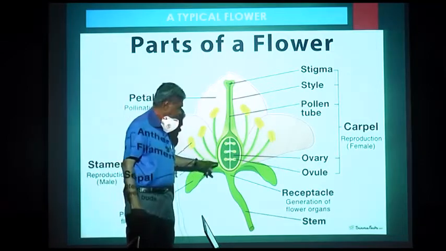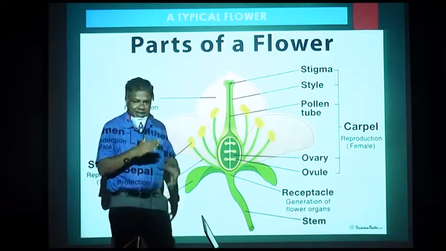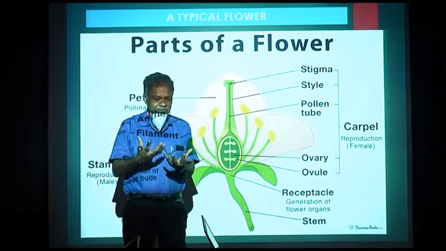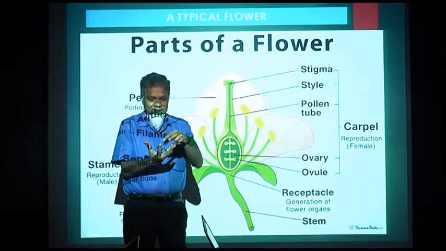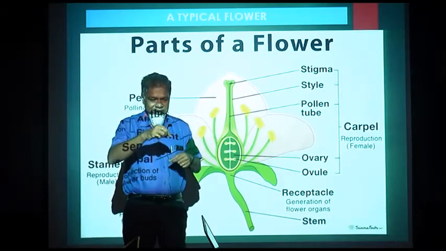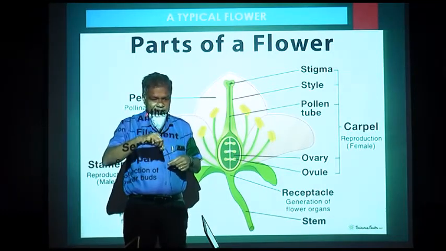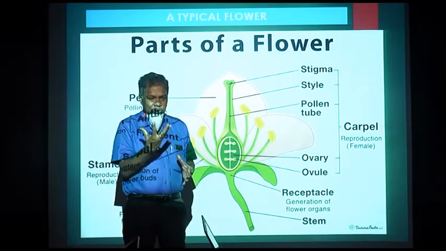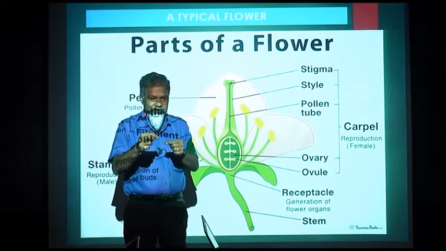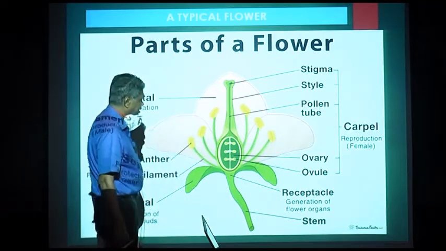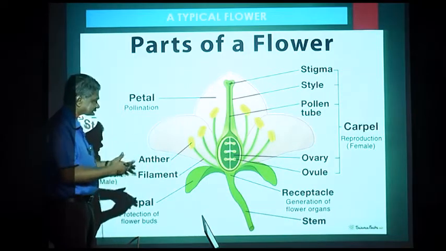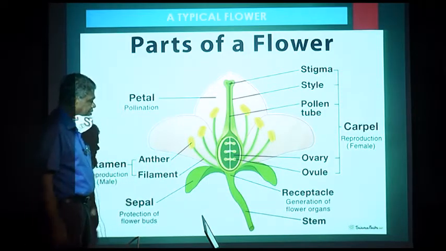If you have seen a cut orange, you will find in the fruit there is flesh, there are ridges, and seeds attached to it. That is the ovary which has developed into the fruit, and the seeds which you find are the ovules which have developed into seeds, and these seeds ultimately grow into plants.